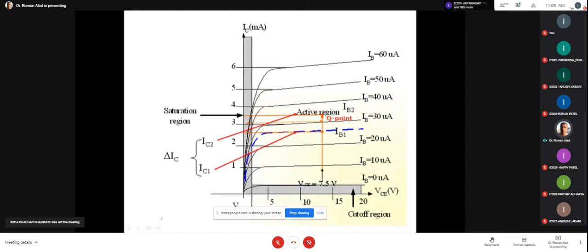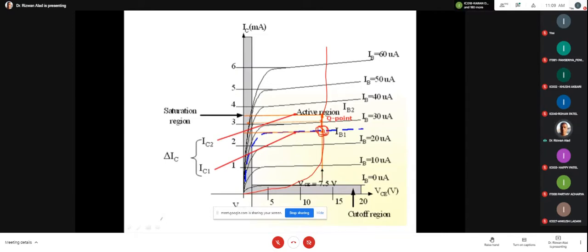For example, at this blue line my transistor is operating. Corresponding to this blue line, you can intersect the input characteristic and the output characteristic of the transistor. What is the input characteristic of the transistor? Can we draw the line of the input characteristic like this? This input characteristic and the output characteristic intersect here. This intersecting point is known as the operating point of the transistor.